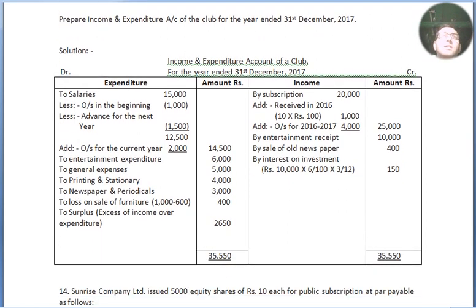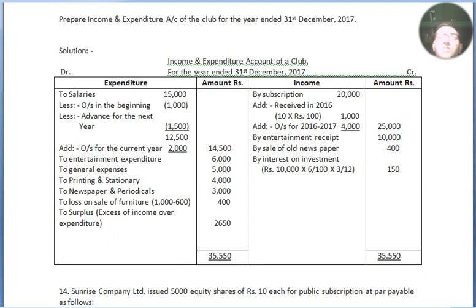Now we move to our solution. Prepare income and expenditure account for the club for the year ended 31st December 2017. The club name has not been mentioned, so I have written club only. Income and expenditure account of a club for the year ended 31st December 2017. Debit and credit side, both sides, we have written income and expenditure account. It doesn't mean we have to write debit side income or credit side expenditure. It will be wrong, so be careful. Debit side will be expenditure and credit side will be income.